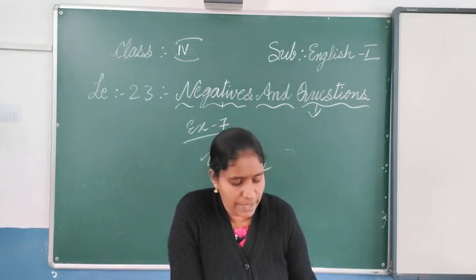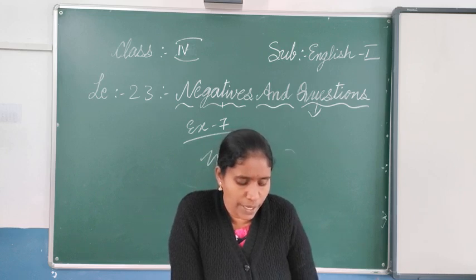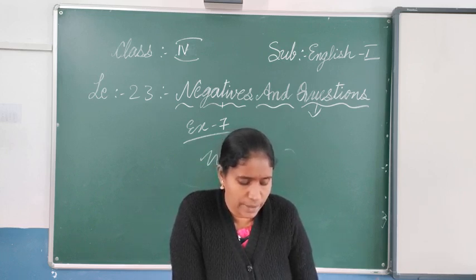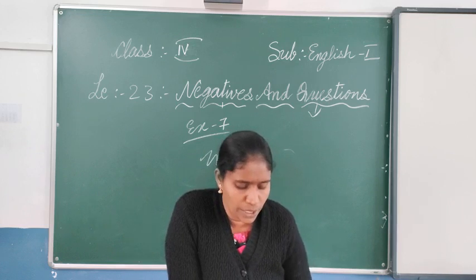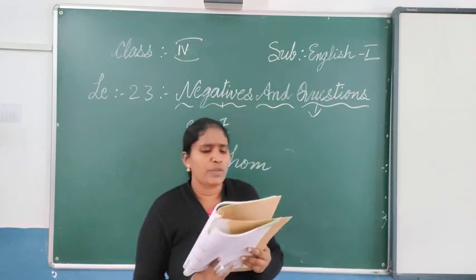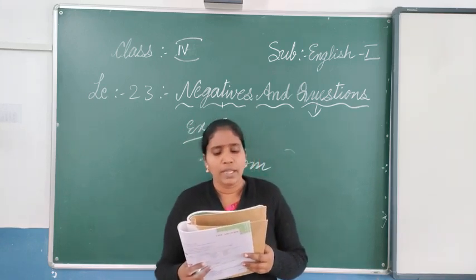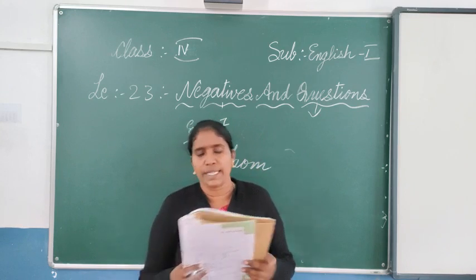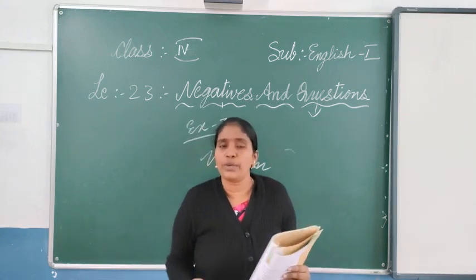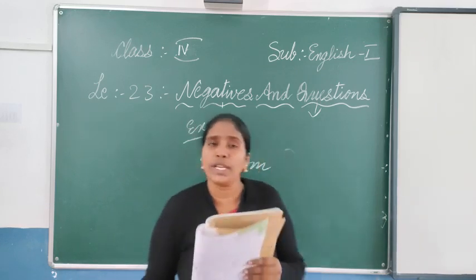Next one you come to exercise number 8. Form a question to which the following are the answers. So you have to make questions. They have given the bracket, according to that you see. I keep fit by doing exercise. Beginning with how, so how can you use it there?